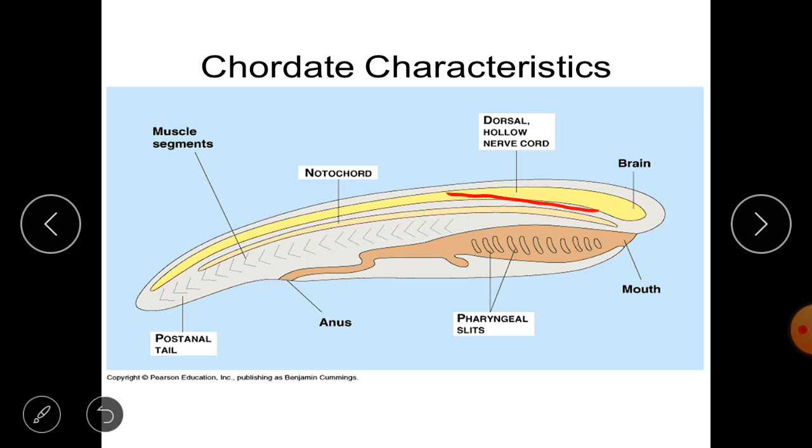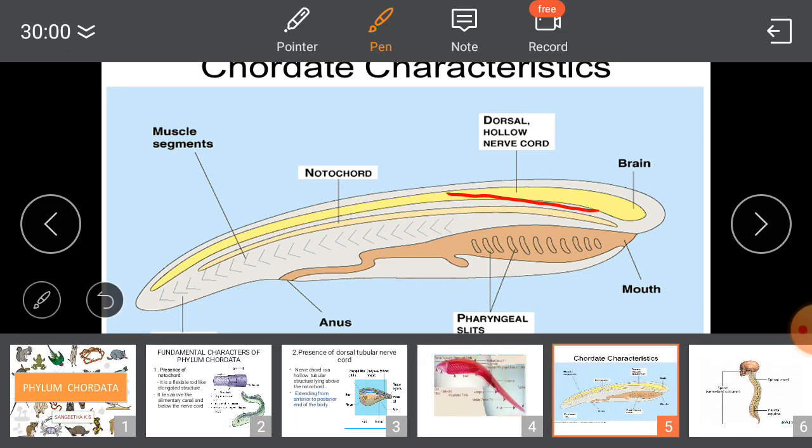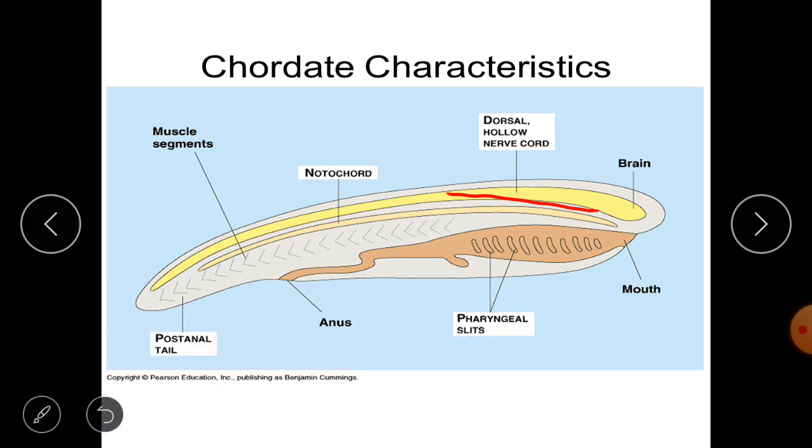The nerve cord is a small hollow, means empty, tubular structure which extends from the anterior region, the head, to the posterior region. It is a small thread-like structure present at the embryonic stage, and that is a key character of a chordate.